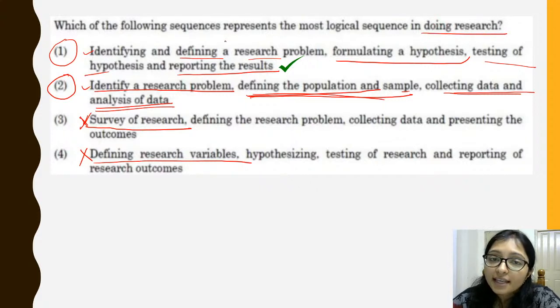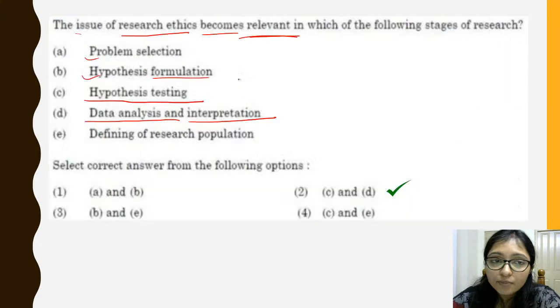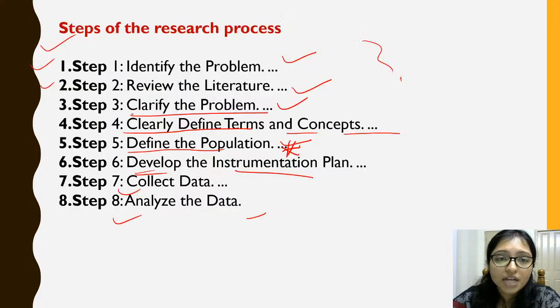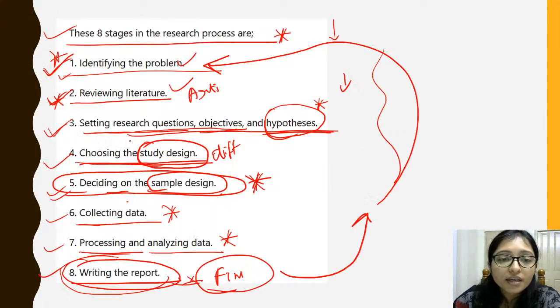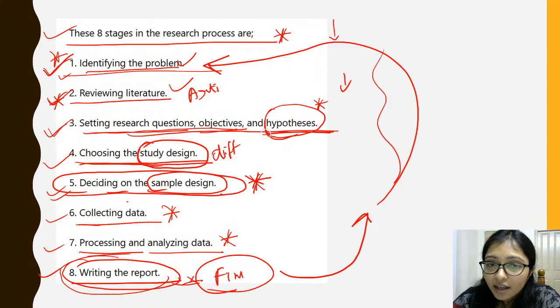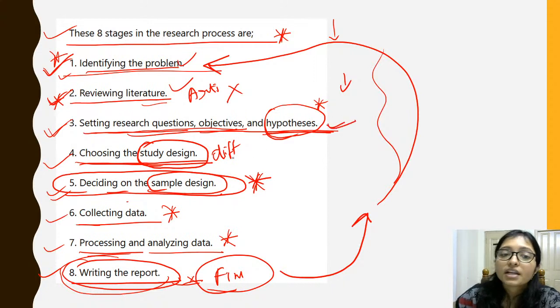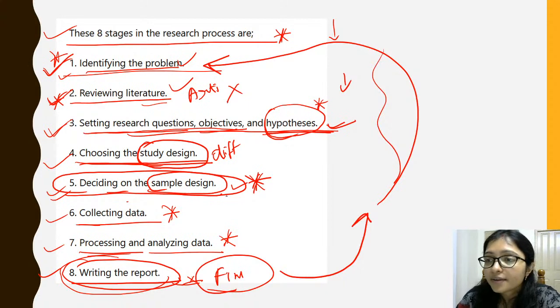So come to this chart first. What are we doing? That is hypothesis, yes. So here we are identifying this, then literature is not there, so it is skipped. Now there we are doing the hypothesis, right? Now what we are doing, we are doing the sampling design.